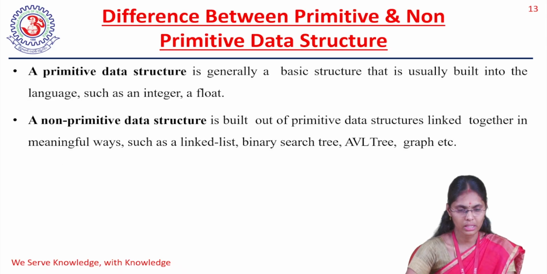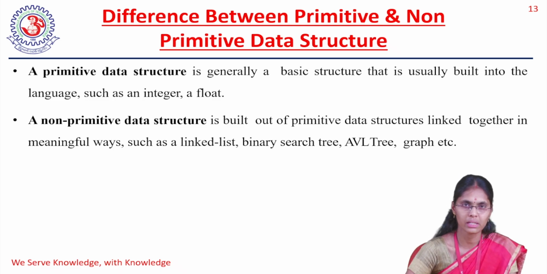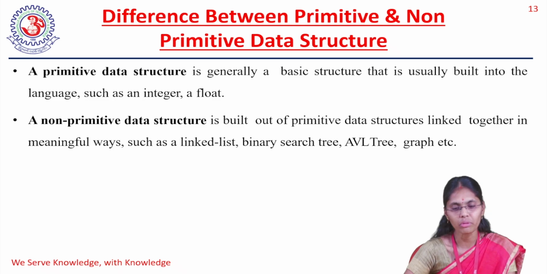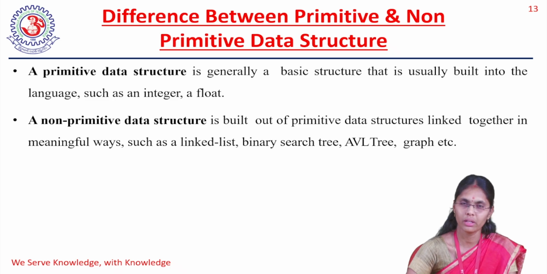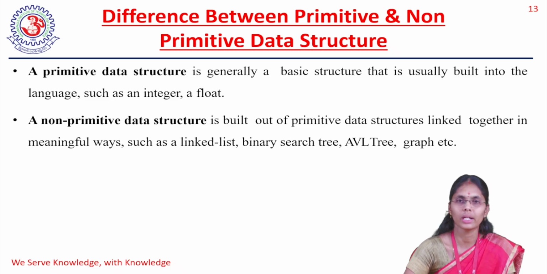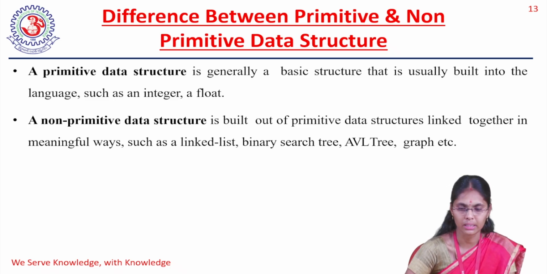Generally, the primitive data structure is the basic structure which is usually built into the language. That is called a primitive data structure. A non-primitive data structure is built out of the primitive data structures, linked together in a meaningful way, such as linked list, binary search tree, AVL tree, graph, and so on. Many things can be considered here.